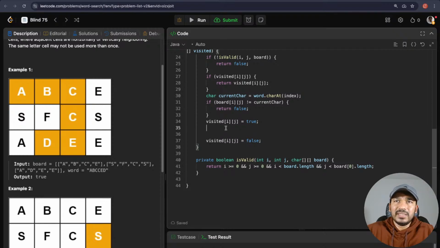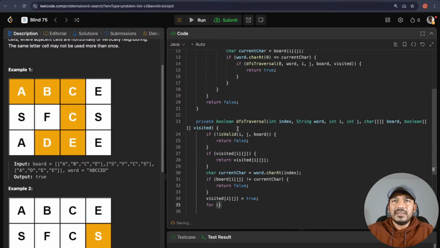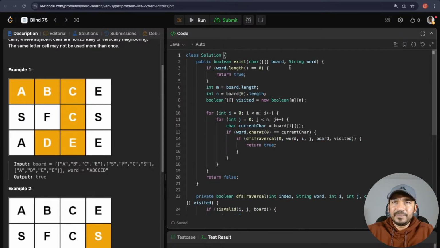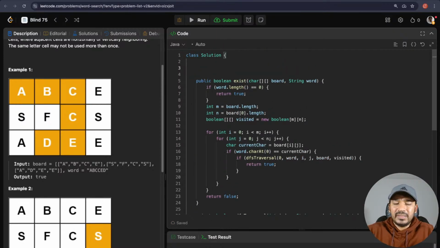So how to look into all the neighbors? Let's see the directions. Let's take an integer array called directions, just to make it more readable.